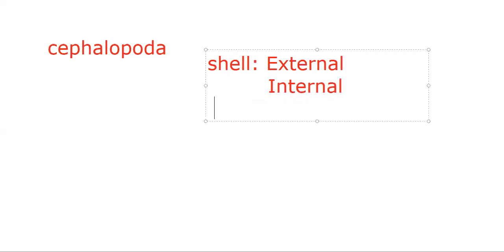Shell is internal. Shell is absent. That means that variation we have in these organisms: shell is external, shell is internal, and shell may be absent. Okay, so that we have to talk about.